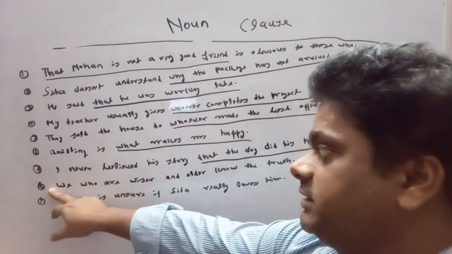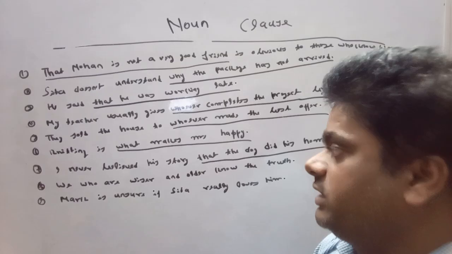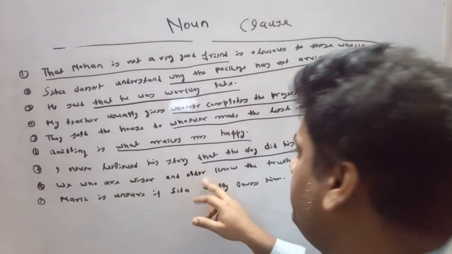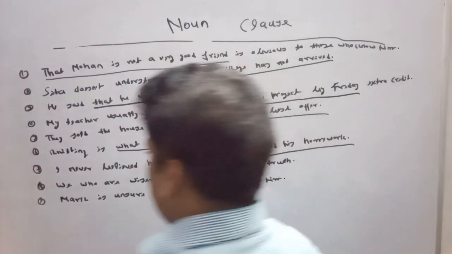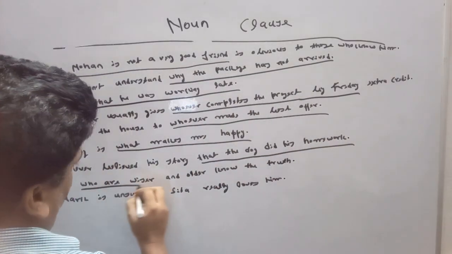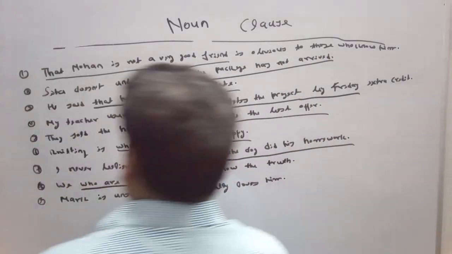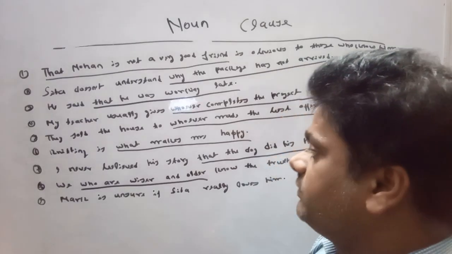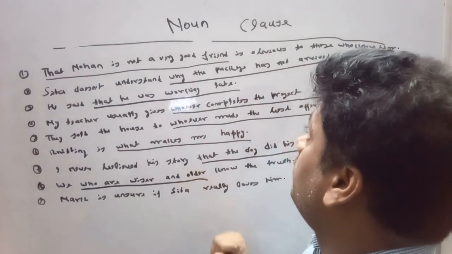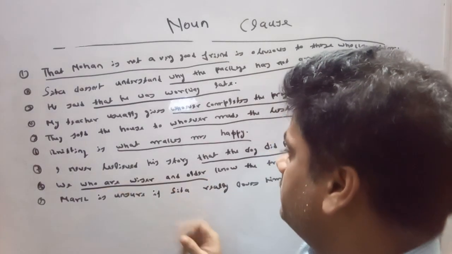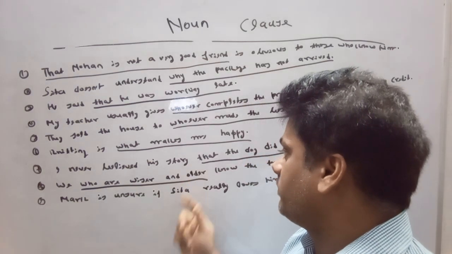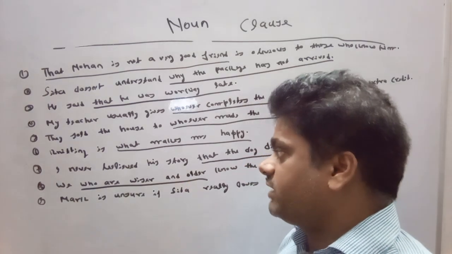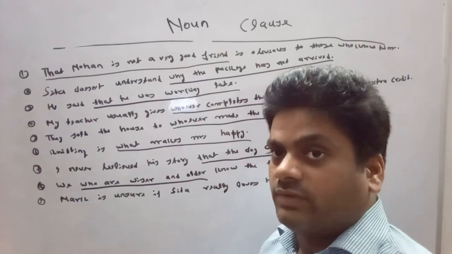In this sentence: we who are wiser and older know the truth. Who are wiser and older is working as a noun clause. It is giving extra information that is concerned with we.